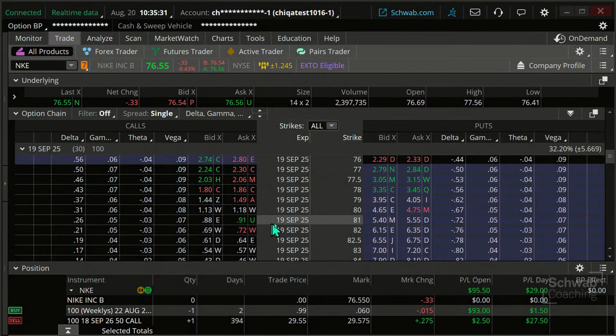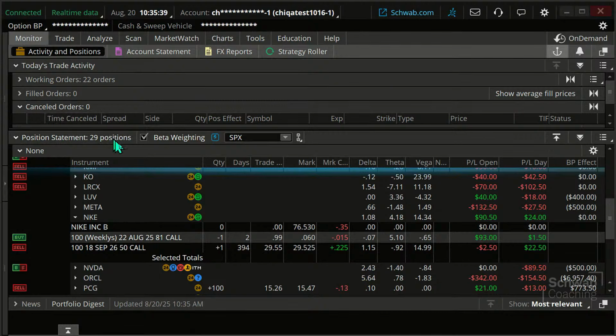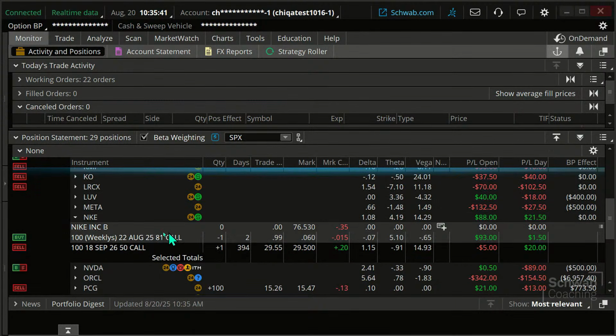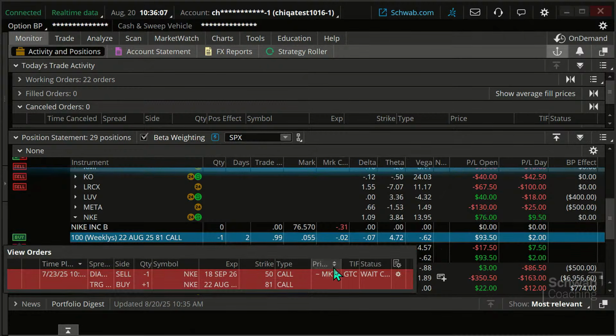This is the contract. It's going to be a 19th of December 81 call. If I want to just roll this and use the roll feature, I'm going to right click on it. It's not letting me right click. I'm having some mouse issues, folks. I'm sorry. I don't know why it's not letting me right click. Okay. Well, I'm not going to right click on this. I'm just going to close this out. Wow. Okay.